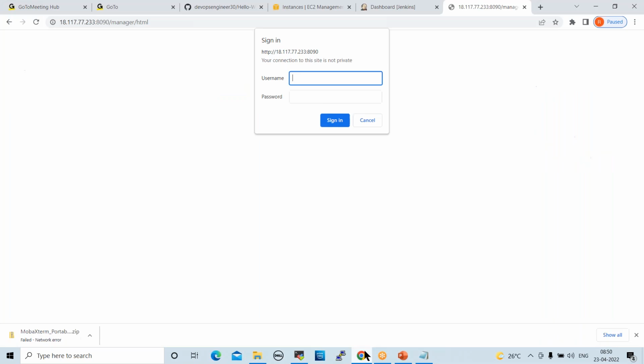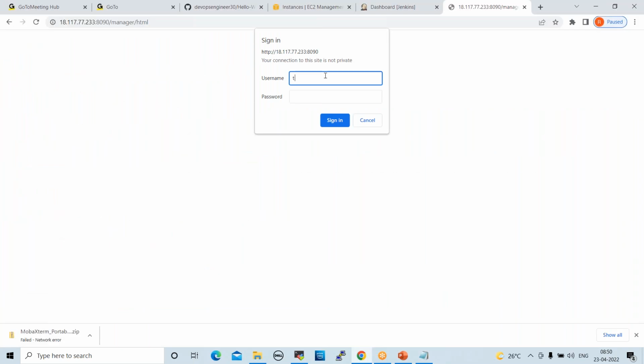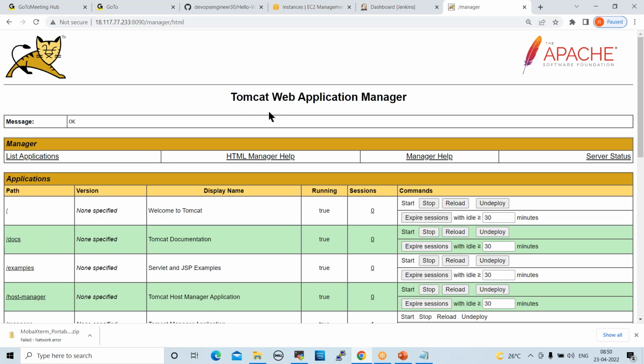Go back to the Tomcat console. Now we can give credentials here because we already copy pasted them into the Tomcat server. Tomcat and s3cret, these are the credentials. Now give Tomcat here. Now I'm able to log in to the Tomcat web application manager. Once we log in, Tomcat is ready.